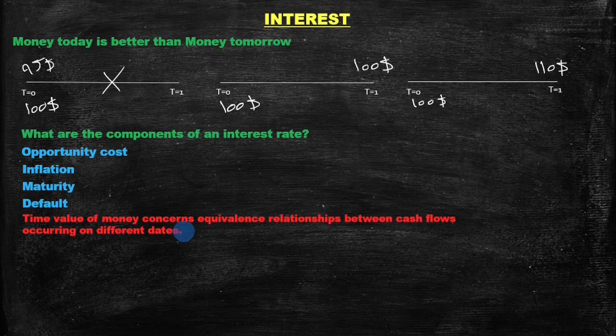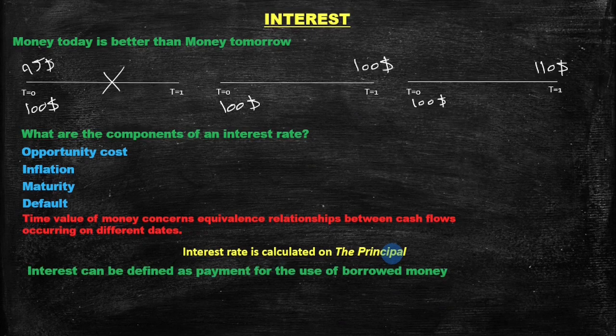That's why, in order to make cash flows happening at different time frames equal, we need to use what is called the interest rate. You should know that interest rate is calculated on the principal, which is the money originally borrowed. So, overall, interest can be defined as payment for the use of borrowed money.